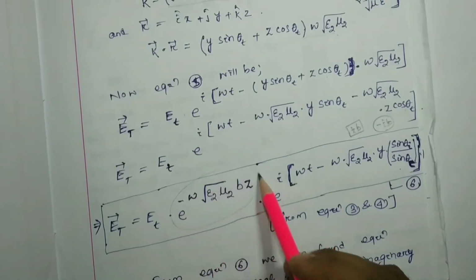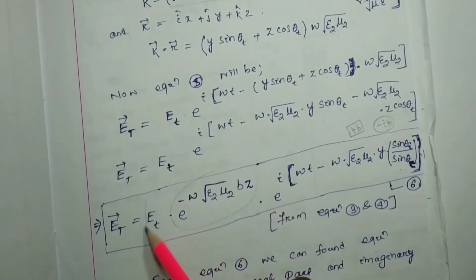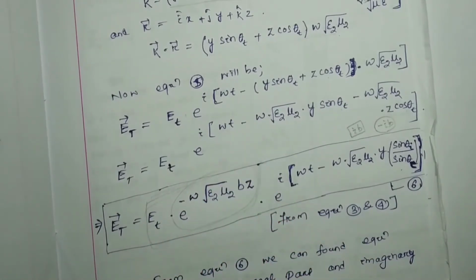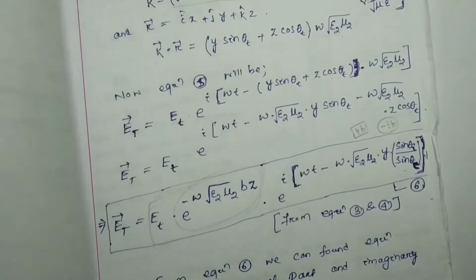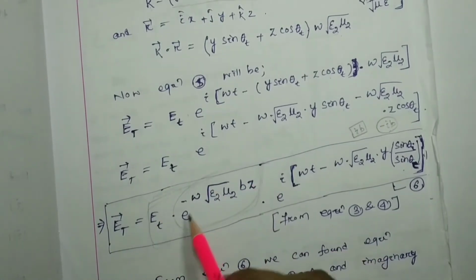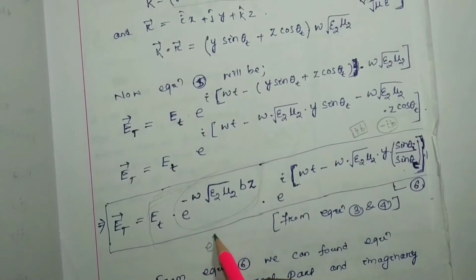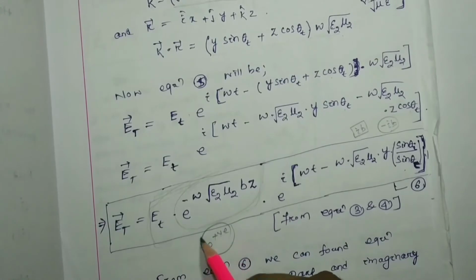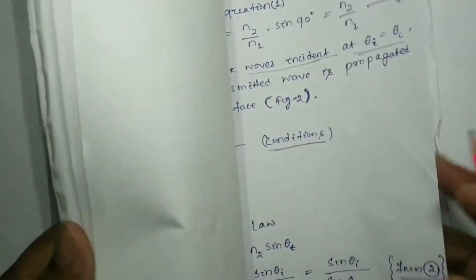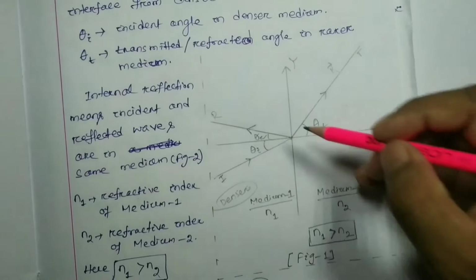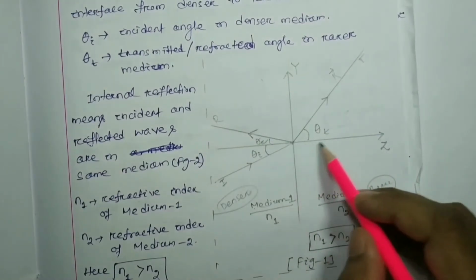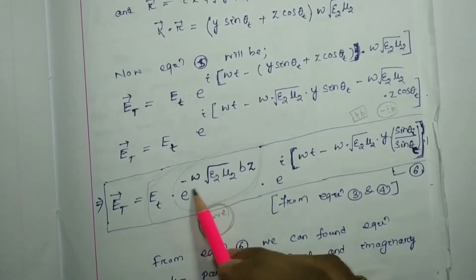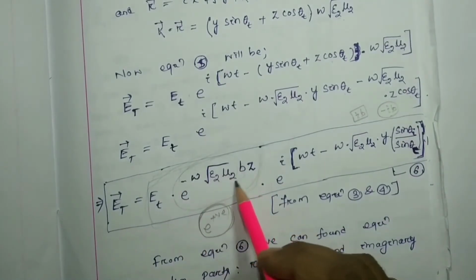So this factor will be plus. If this factor will be plus, then this one represents the amplitude of the transmitted wave. Okay, so if the transmitted wave is an exponent of a positive value, what does that mean? That means the amplitude is going to increase with increase of z. See here, this is in the form of some constant into z.